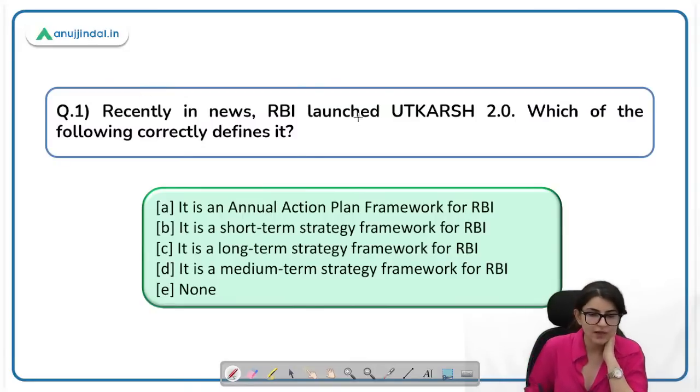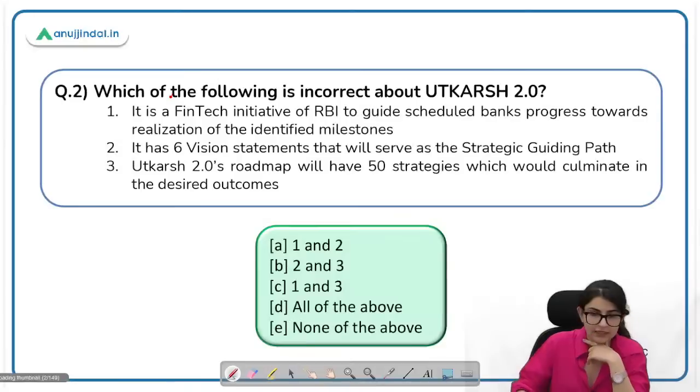Recently in news, RBI launched Utkarsh 2.0. Which of the following correctly defines it? So Utkarsh 2.0 is a medium-term strategy framework. So the correct answer here will be D. It is a medium-term strategy framework. Okay. Let's move on to the next question.